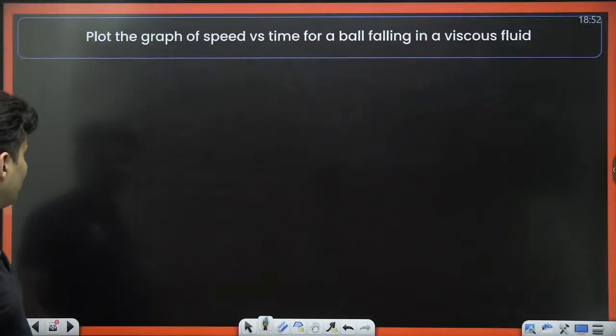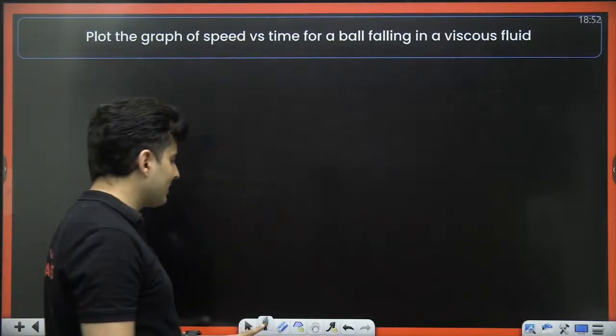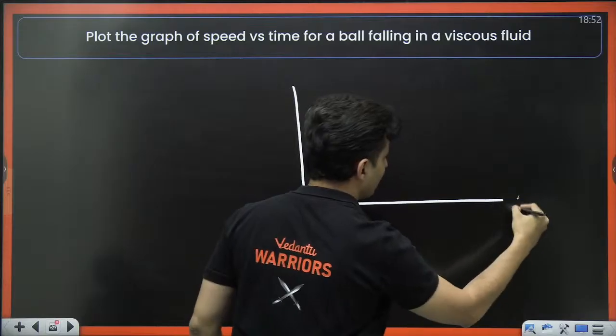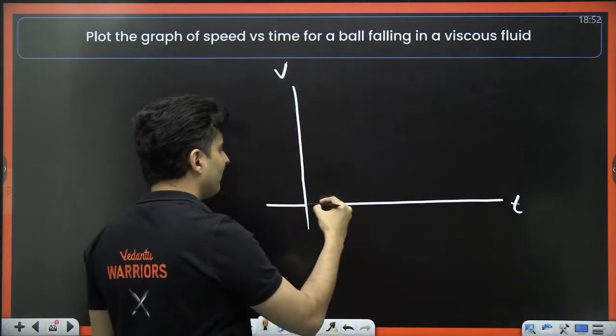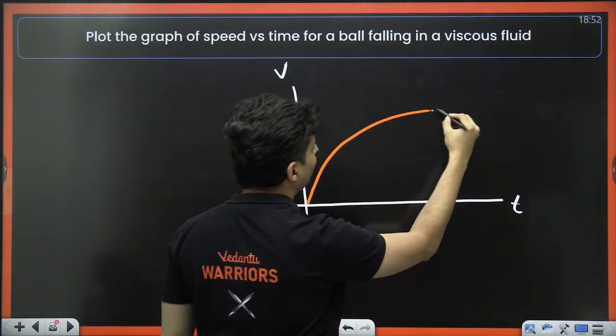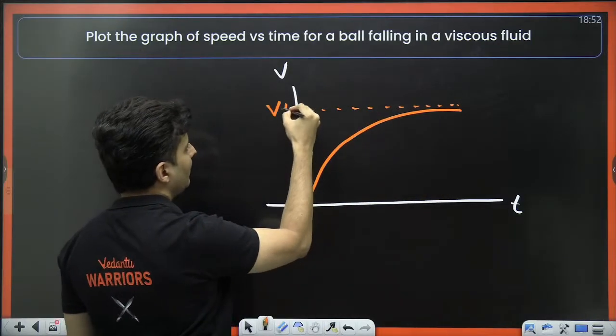Okay, very, very important. Let's see. Plot the graph of speed versus time for a ball falling in a viscous fluid. This has come so many times in many competitive examinations. How will it look? First, it will be 0. Speed increases, but then it slowly stops increasing. It will reach the terminal velocity.